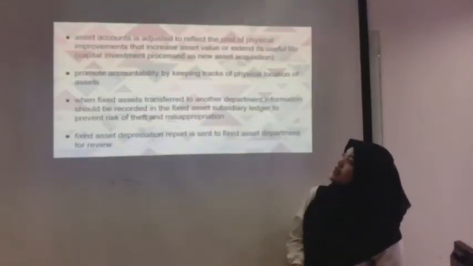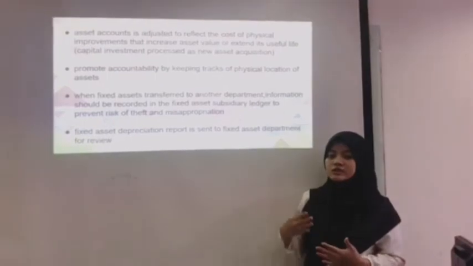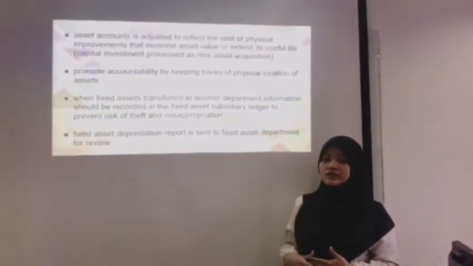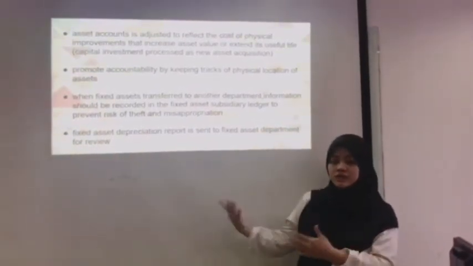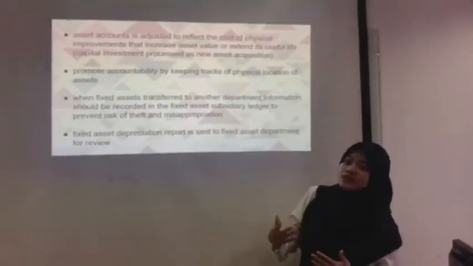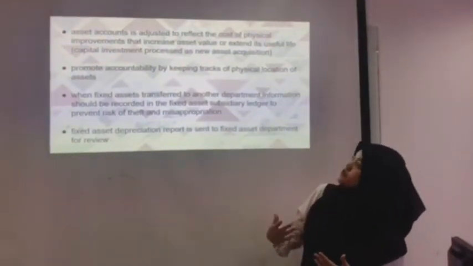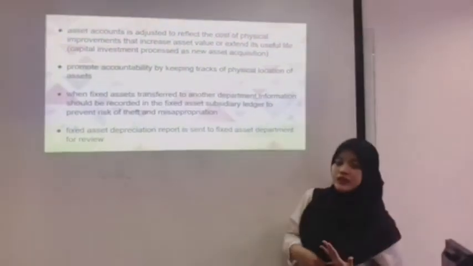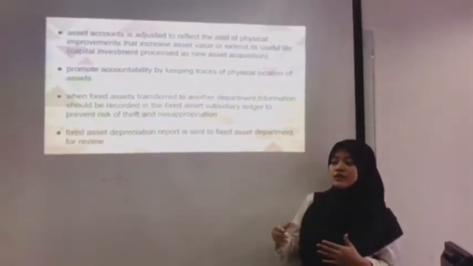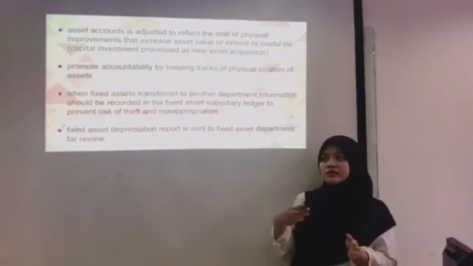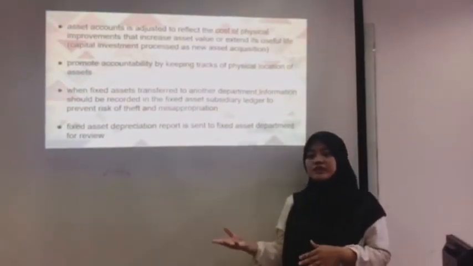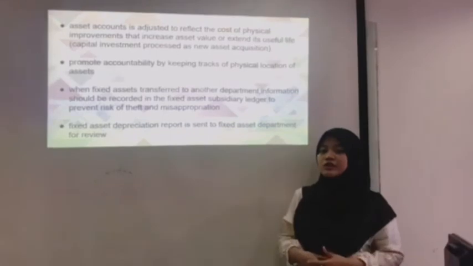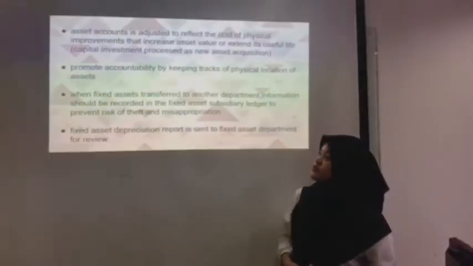The asset account will be adjusted according to the depreciation that we calculated before, and to reflect the cost of the physical improvement that increases asset value or extends its useful life. If the asset can be operating for a longer time, we extend its useful life.